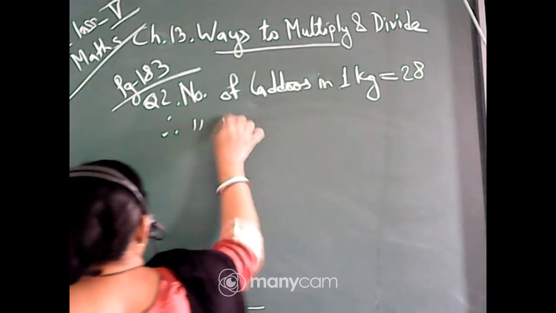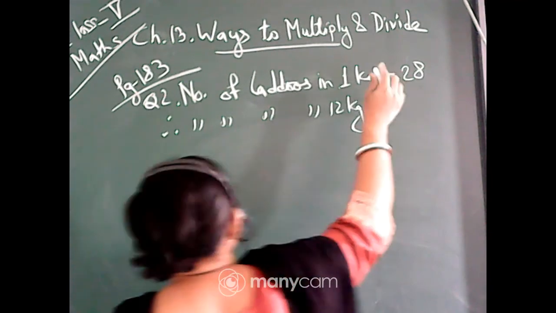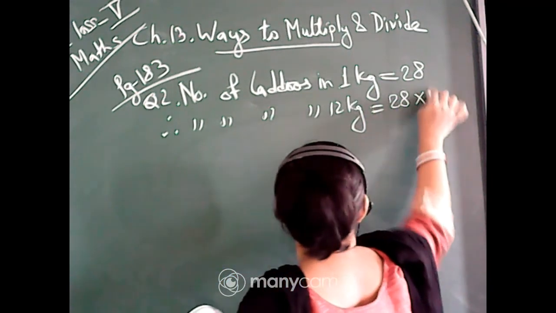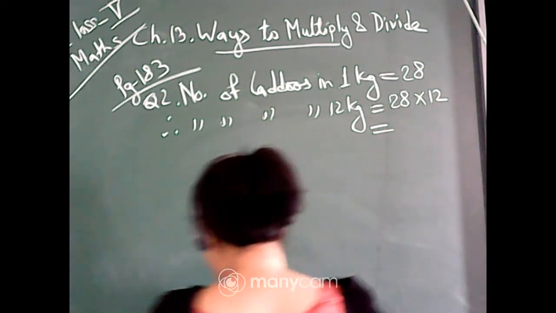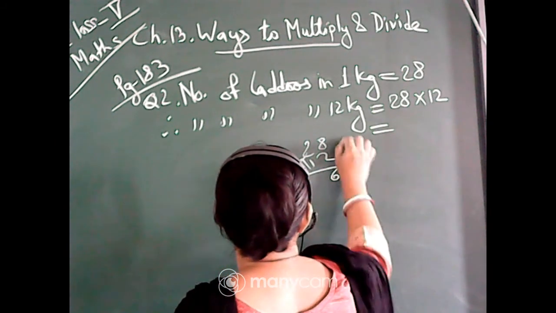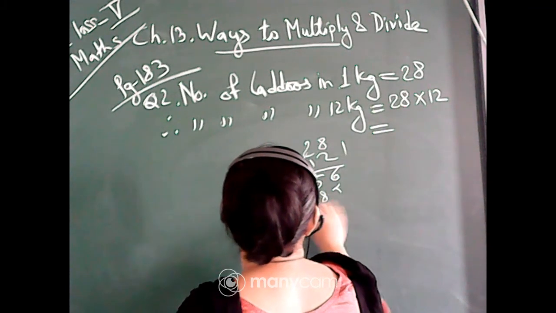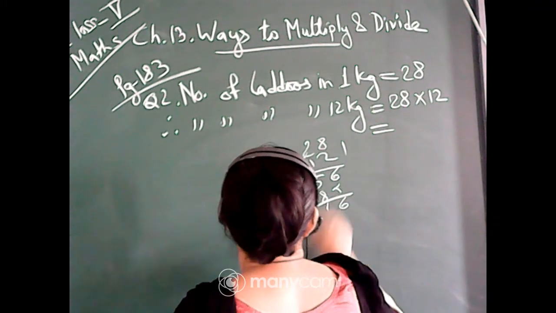Therefore, number of laddus in 12 kg is equal to 28 multiplied by 12. So multiply it. 2 8s are 16, carry 1, 2 2s are 4, plus 1, 5. 1 8 is 8, 1 2 is 2, 336.